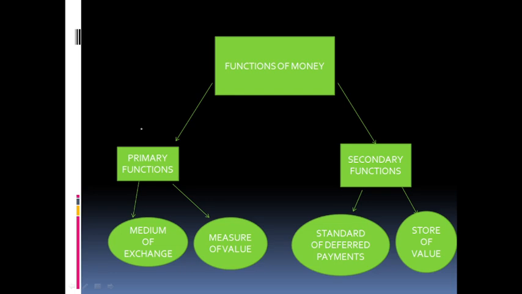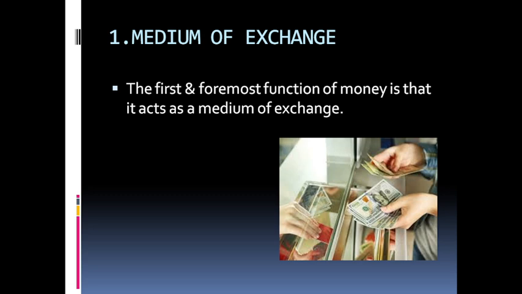The primary function of money is what? Medium of exchange and measure of value. And secondary function of money is what? Standard of deferred payment and store of value. Now first we will discuss each and every point in a systematic way.